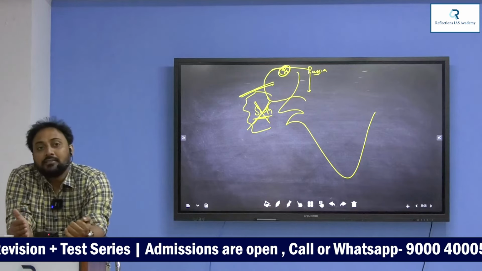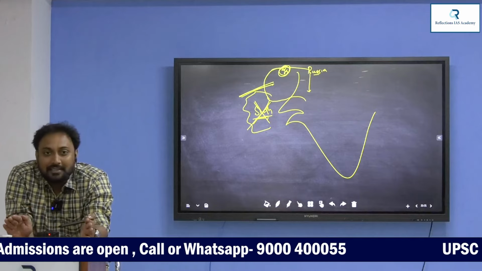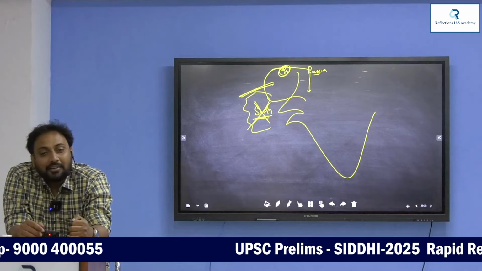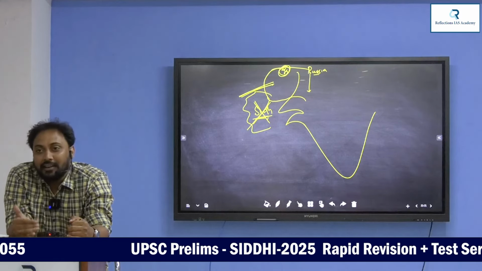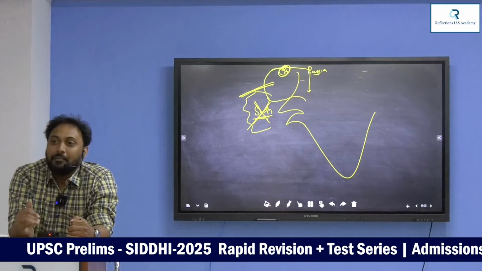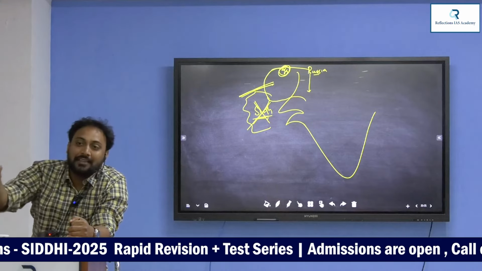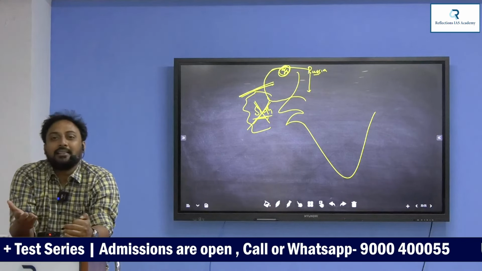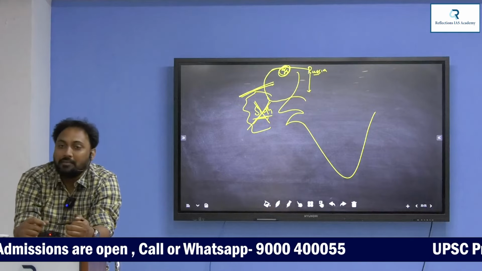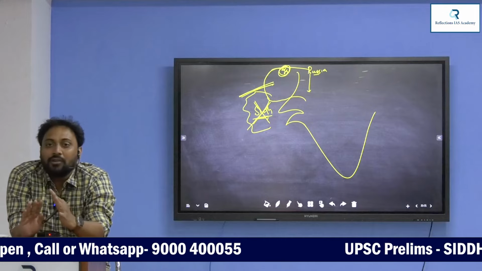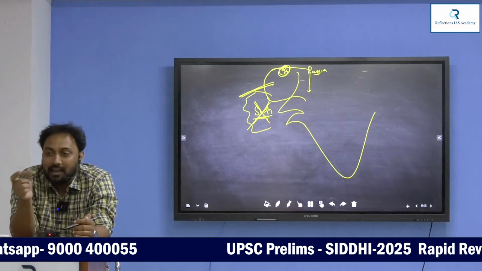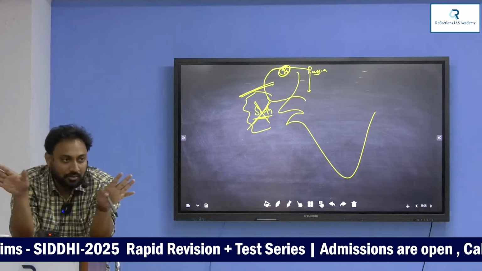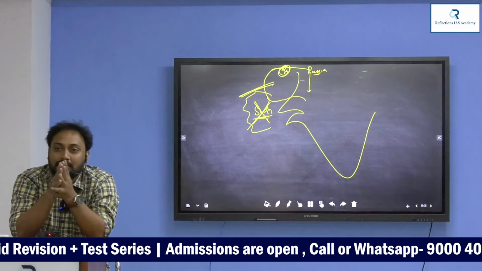And after the 1857 Sipai Revolt, the British decided not to conquer any princely state. Why? After the 1857 Sipai Revolt, the British maintained very good relations with the princely states because the princely states supported the British and suppressed the 1857 Sipai Revolt. No unity. All the princely state rajas joined hands with the British and suppressed the people's rebellion. With this, the British decided one thing: no more annexations. That's why I asked which is the last kingdom to be annexed. Awadh, 1856. After 1857 there are no more annexations. The reason is that they helped in the Sipai Revolt.